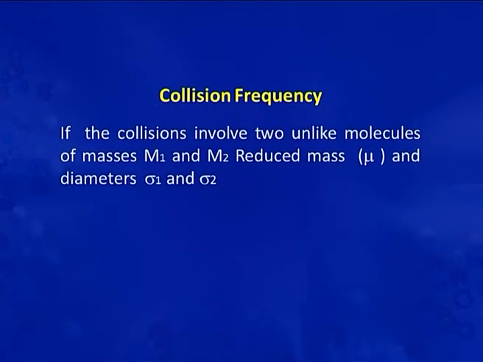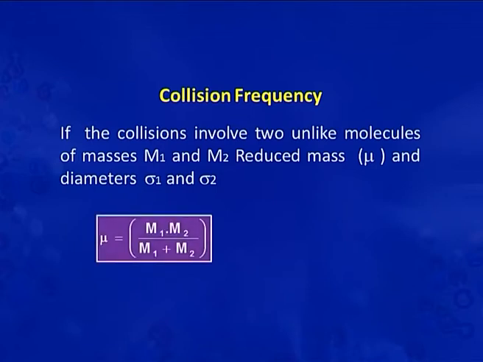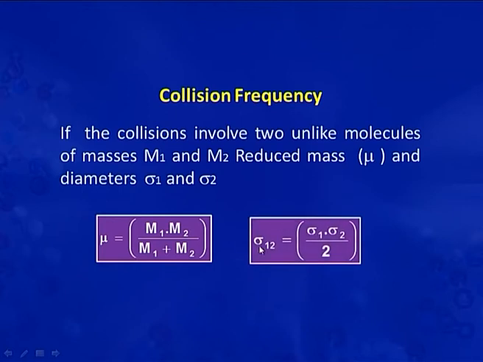Now there is a case if the collision involves two unlike molecules. Those have masses m1 and m2, and reduced mass for them is mu, and collision diameters for these molecules are sigma 1 and sigma 2. So, for this the reduced mass is m1 into m2 by m1 plus m2, and the collision diameter sigma 12 is sigma 1 plus sigma 2 by 2.